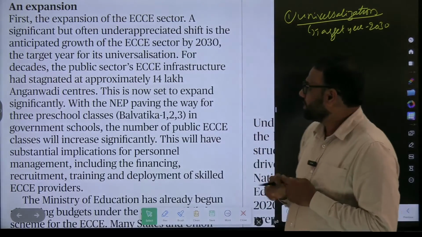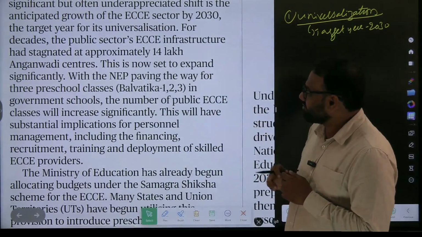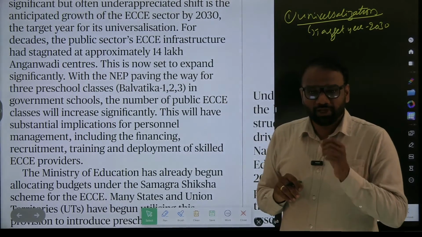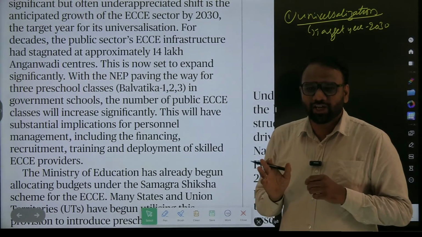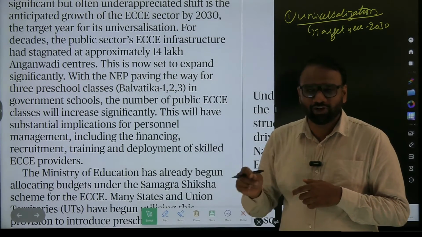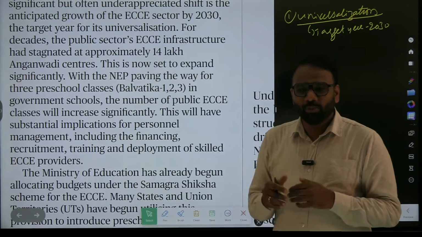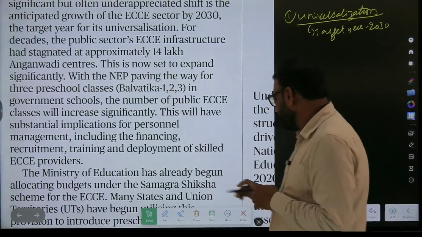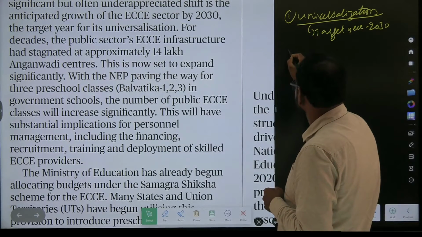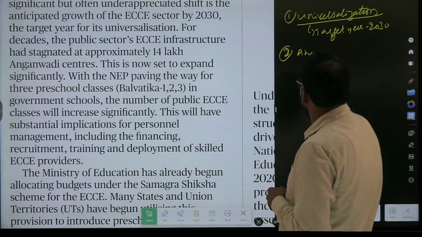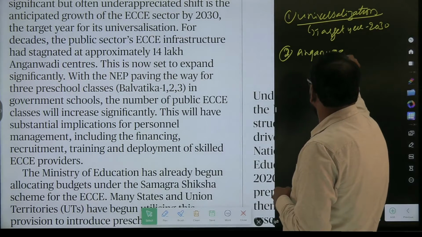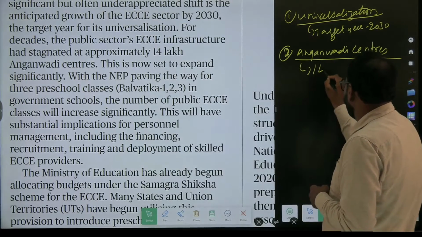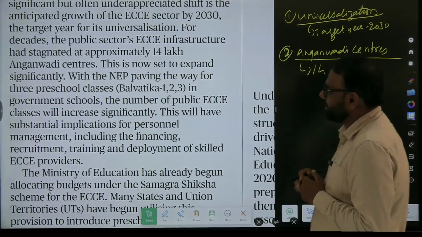For decades, the public sector's ECC infrastructure has stagnated at approximately 14 lakh Anganwadi centers. So a direct figure they can ask in examination. They will not ask 14.1, 14.2, 13.9, 14.3. How will they ask? In India, there are how many Anganwadis? Approximately 14 lakh, 15 lakh, 16 lakh, 17 lakh. There are 14 lakh Anganwadi centers in India. How many are there presently? 14 lakh.